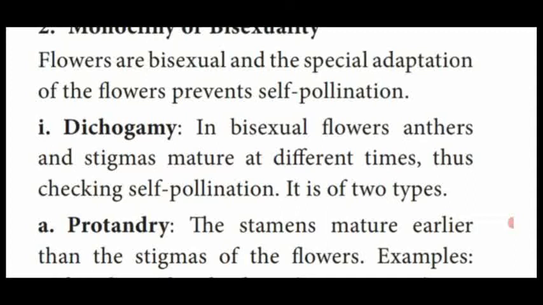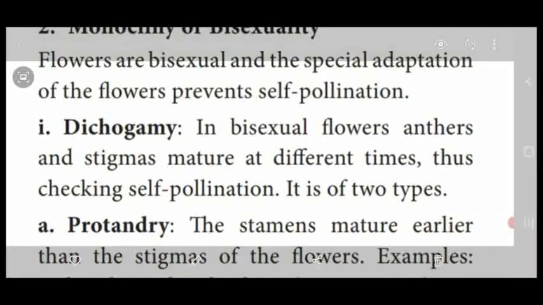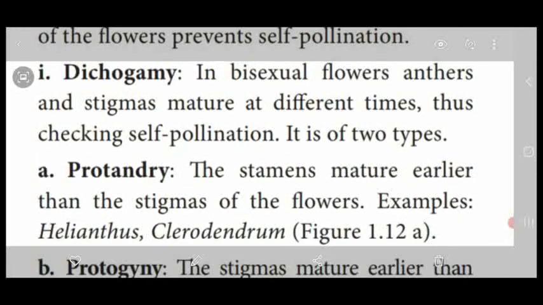First one, dichogamy. Here, bisexual flowers have two important sex organs, that is anther and stigma. The development of anther and stigma happens at different times, not the same, not at a time. They mature at different times. That condition is called dichogamy, and it also prevents self-pollination due to the different timing of maturation. This dichogamy is divided into two types.